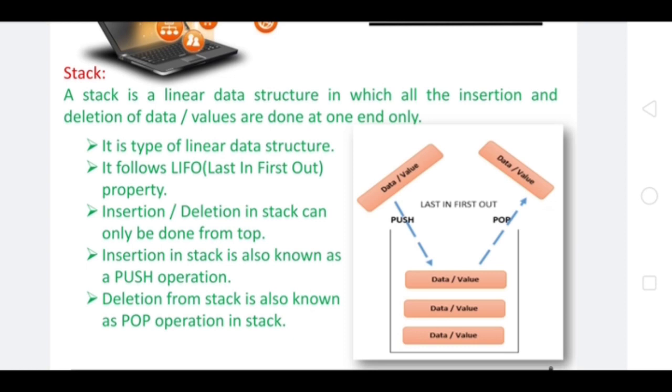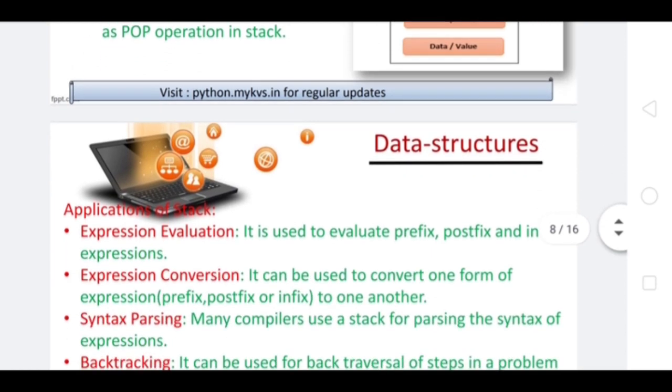It follows LIFO. LIFO means last in, first out. So whatsoever element is entered last will be the first one to be out. Insertion and deletion, as I already told, can be done from the top, and insertion is known as a push and deletion is known as a pop operation.